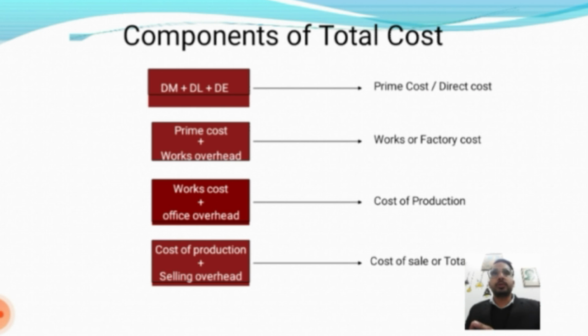Components of the total cost. Prime cost is equal to direct material plus direct labor plus direct expenses, which is also the direct cost. Factory or works cost is prime cost plus factory overheads. Cost of production is equal to works or factory cost plus administrative overheads. Cost of sale or total cost is cost of production plus selling overheads.